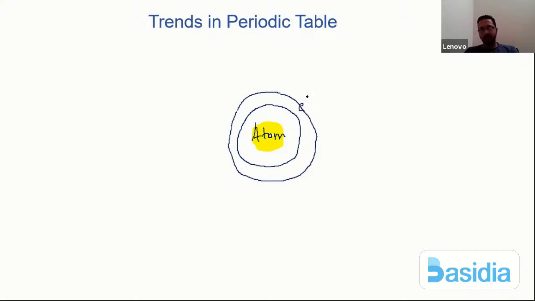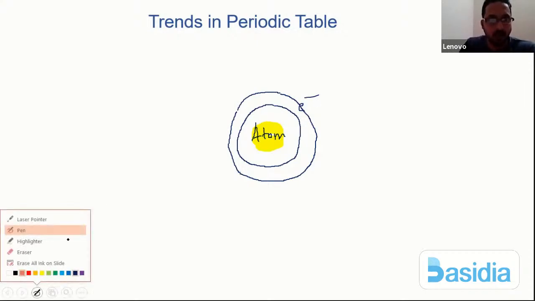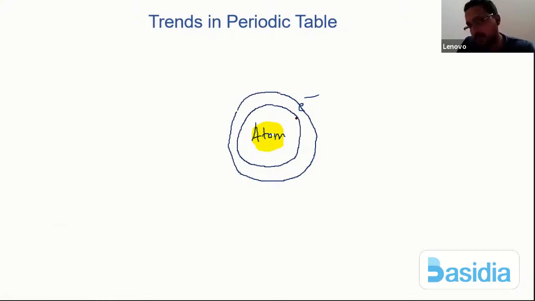And let me say I'm going to place an electron over here. What I'm actually trying to explain here is the distance between the nucleus and this electron. The distance between the nucleus and this electron is the atomic radius.